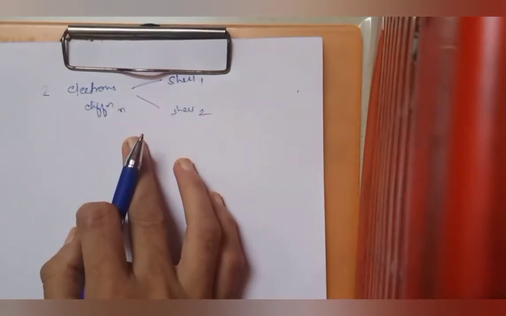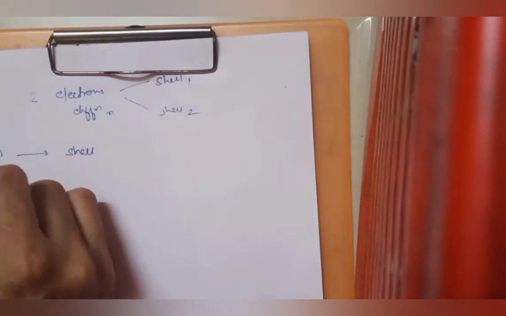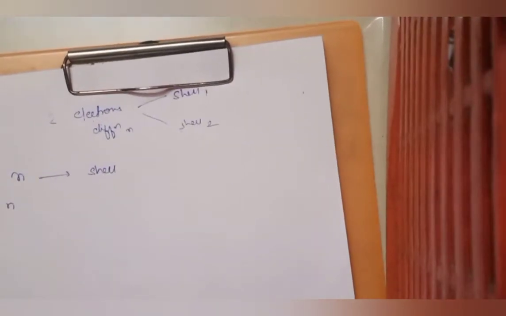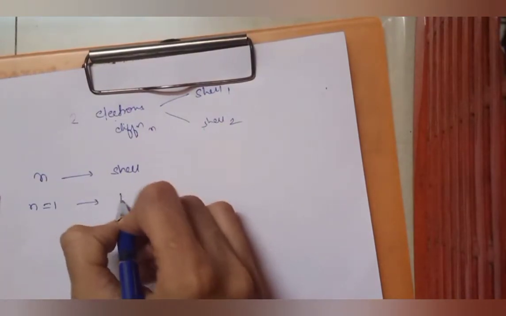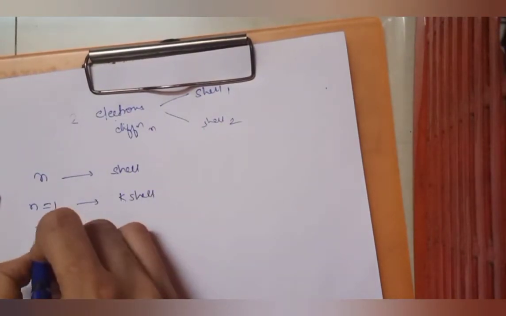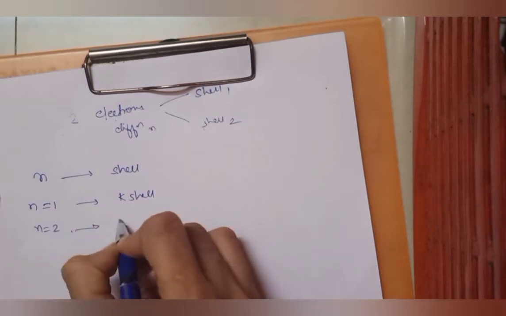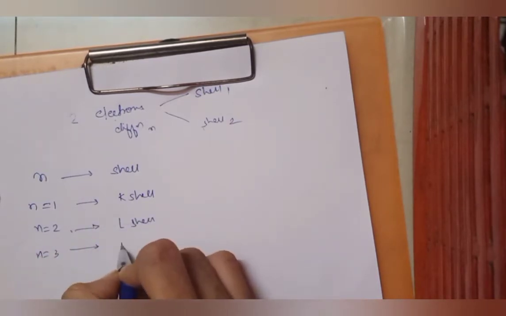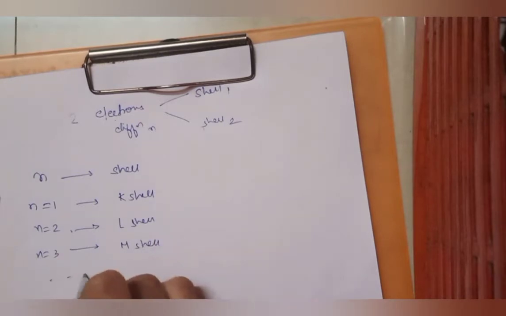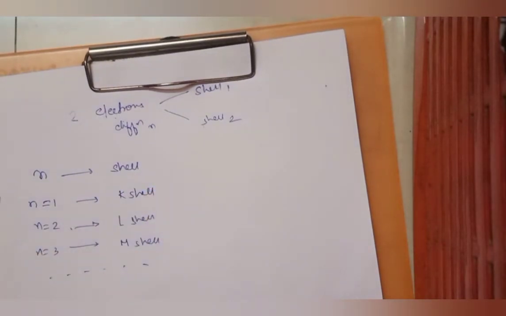My n represents the shell. So if n is equal to 1, that means it is in the K shell. n equals 2 is the L shell. n equals 3 is the M shell, and so on. So n represents the shell in which the electron is.